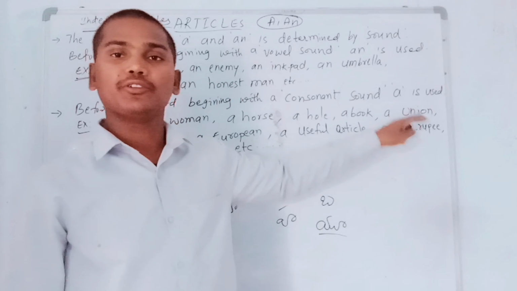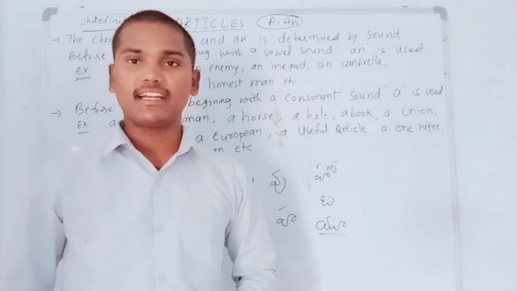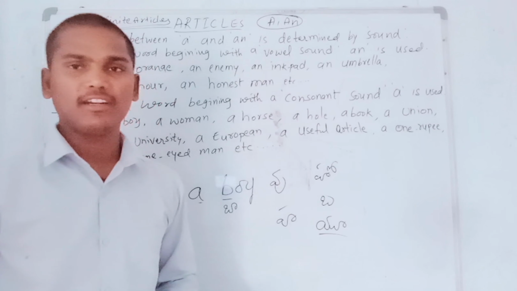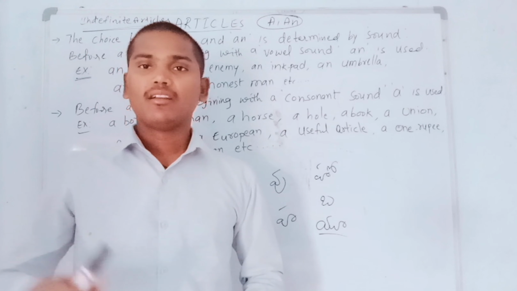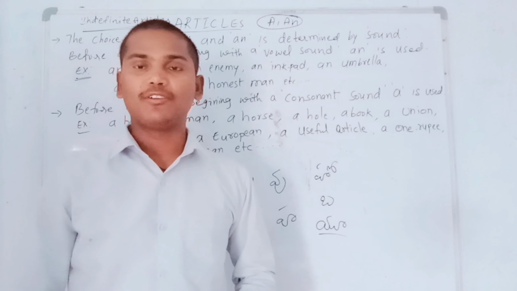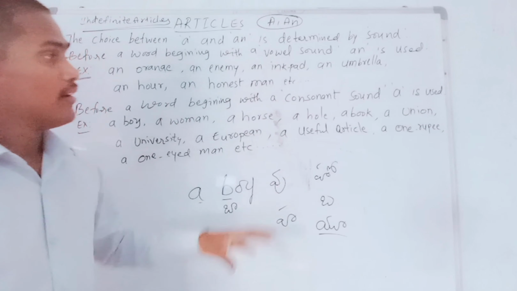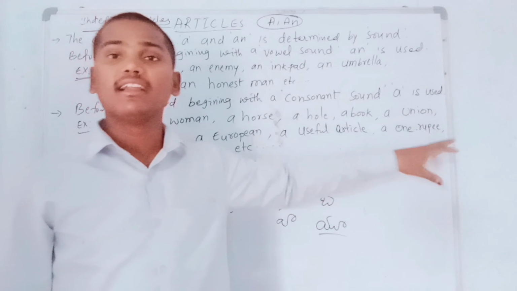But if we think U is a vowel, some students may get confused. Definitely U is a vowel. Definitely what sir taught us, whenever we get a vowel sound we should use an before all that kind of words. So some students may get a wrong thought and write an before union.